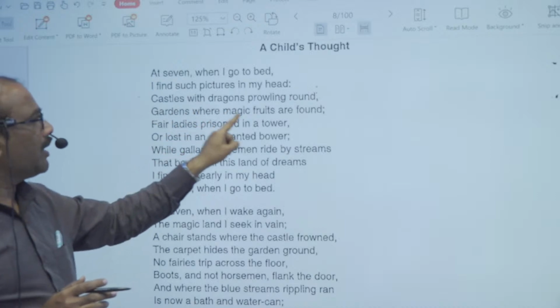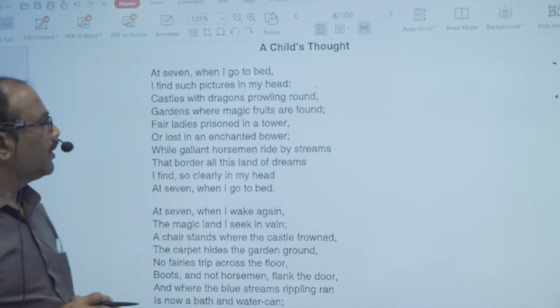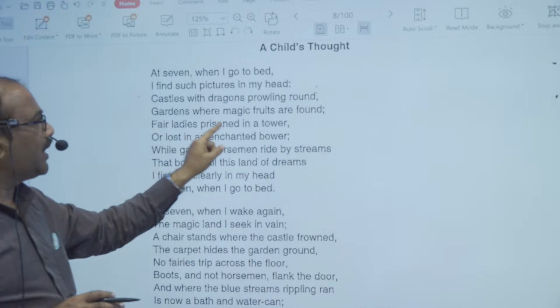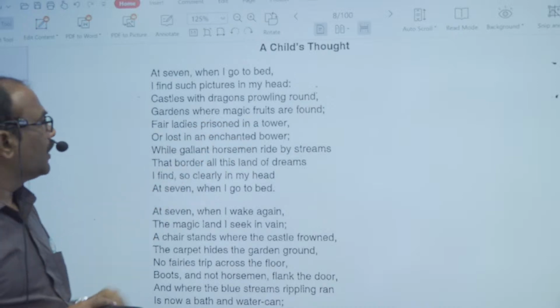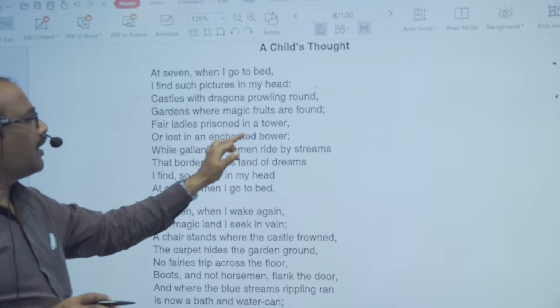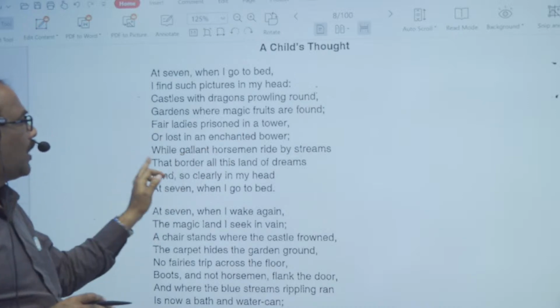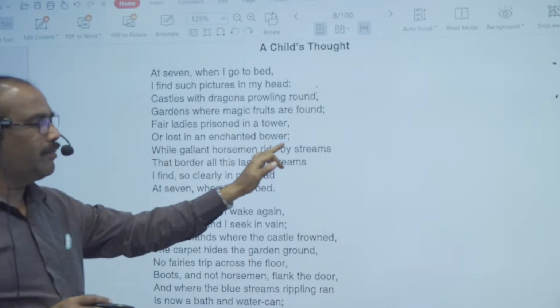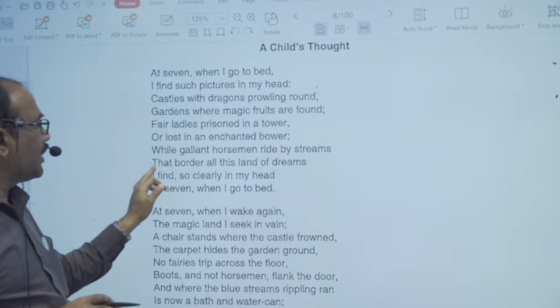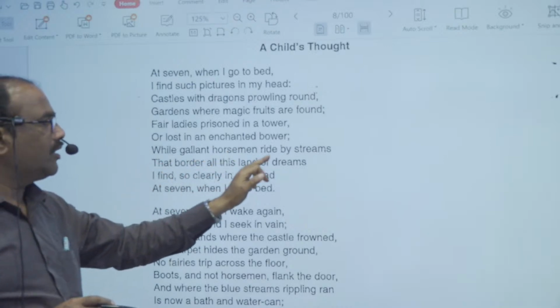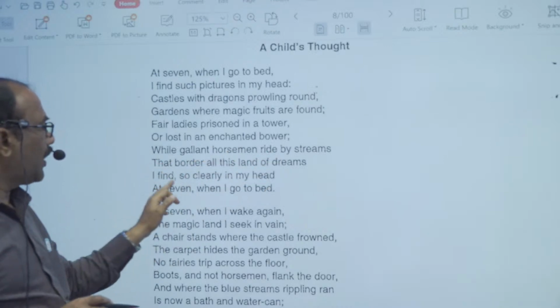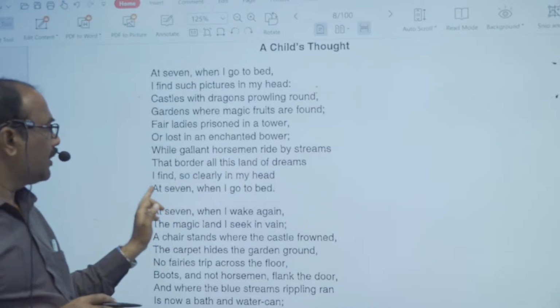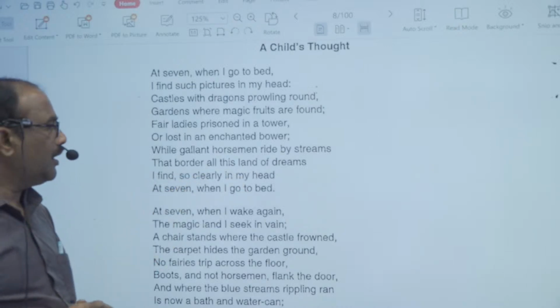Gardens where magic fruits are found. Fair ladies prisoned in a tower or lost in an enchanted bower. While gallant horsemen ride by streams that border all this land of dreams, I find so clearly in my head at 7 when I go to bed.